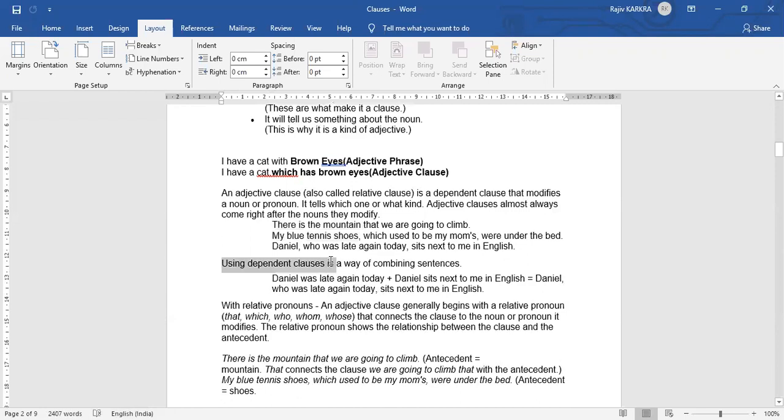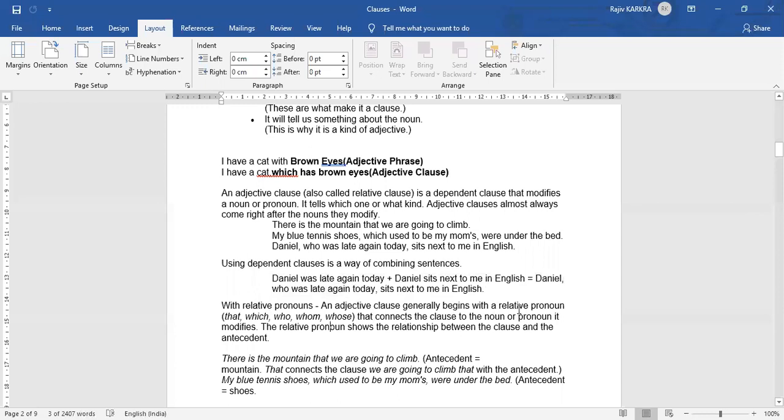So using dependent clauses is a way of combining sentences. For example, "Daniel was late again today." So this is a sentence, plus "Daniel sits next to me in English," right? After combining both these sentences, it becomes "Daniel, who was late again today, sits next to me in English class." We have already discussed relative pronouns otherwise.